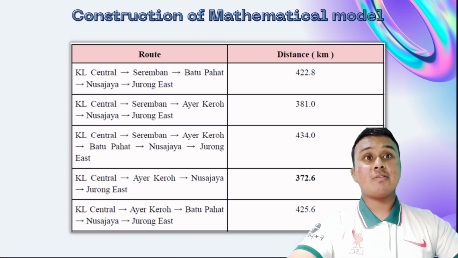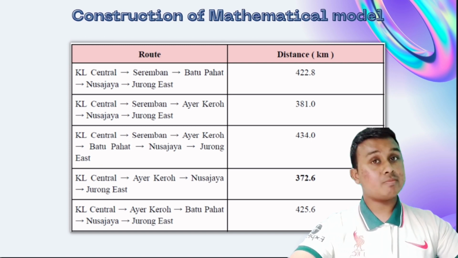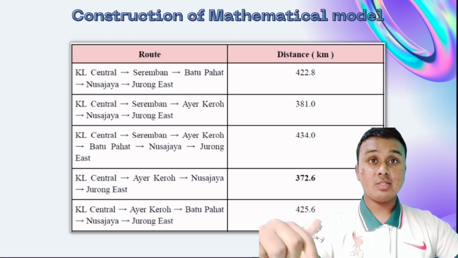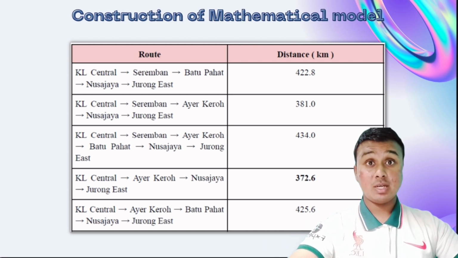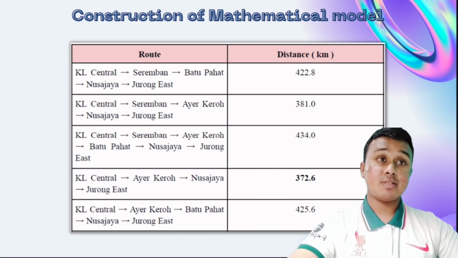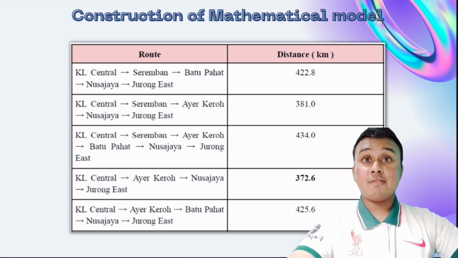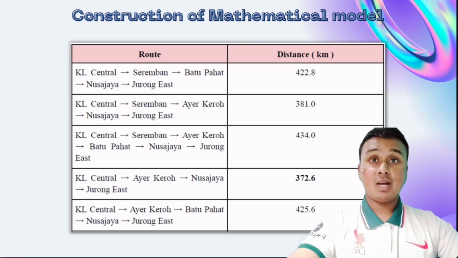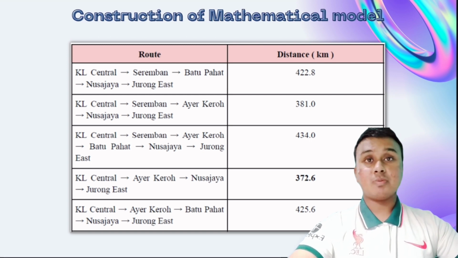And the fourth path is from KL Central, Air Keroh, Nusa Jaya, Jurong East. This path has 4 station vertices and 3 edges connected to it, and the total distance of the path is 372.6 kilometers. And the fifth path of this graph is from KL Central, Air Keroh, Batu Pahat, Nusa Jaya, and lastly Singapore Jurong East.